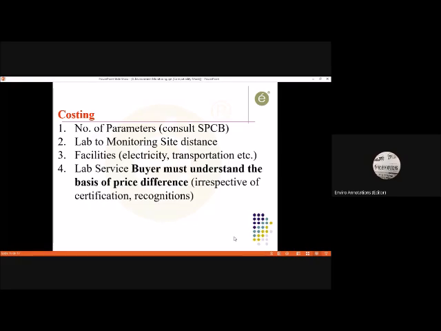Then, laboratory to monitoring site, this is a costing factor I've told you. Facilities: at the site, the facility required is free electricity, which the project people should provide to the laboratory. Transportation should be by the laboratory only. The laboratory service buyer must understand the basis of price difference, irrespective of certification and recognition. Generally what they do, they see that NABL accreditation is there, Ministry of Environment and Forest approval is there.